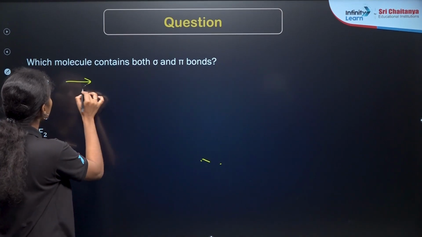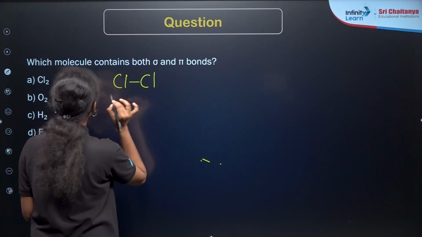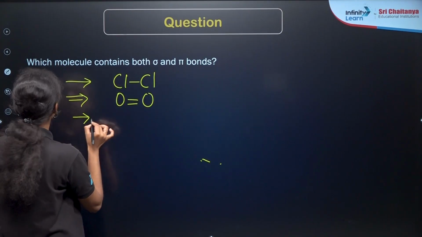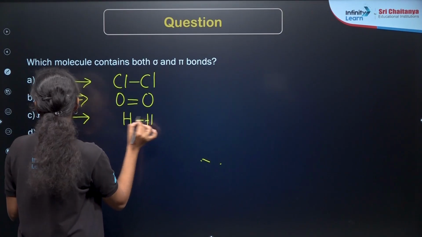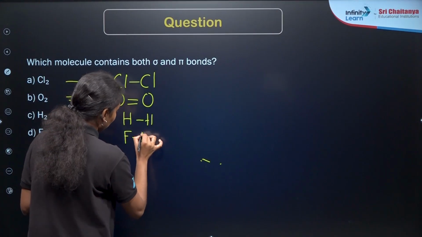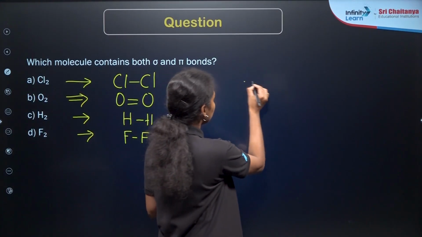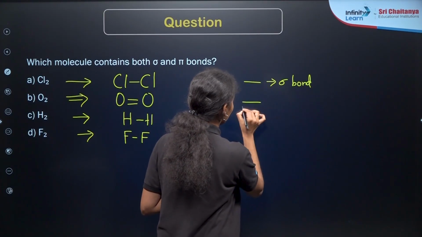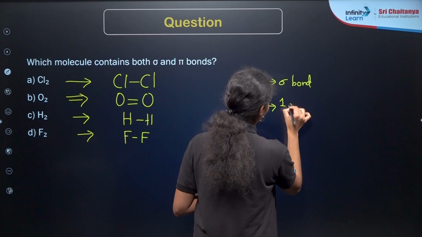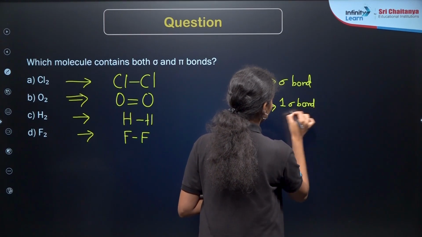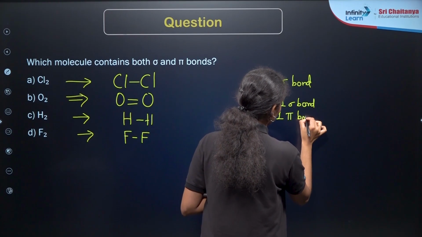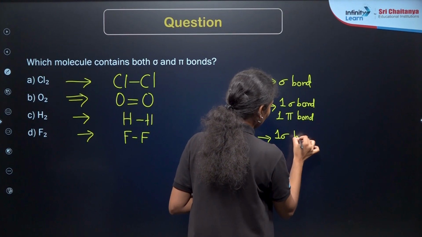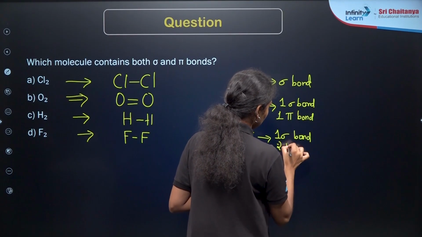If I'm asking about the case of chlorine, it will be forming single bond, right? Cl single bond Cl. Then what about the case of oxygen? O double bond O, right? Then in the case of hydrogen, again, single bond. Then what about the case of F2? This is again single bond, right? So we have already studied in the case of a single bond, this is the single sigma bond, right? Then if you're discussing the case of a double bond, one is sigma bond and the other one is pi bond. Then what about the case of triple bond? One is sigma bond and the two are pi bonds.